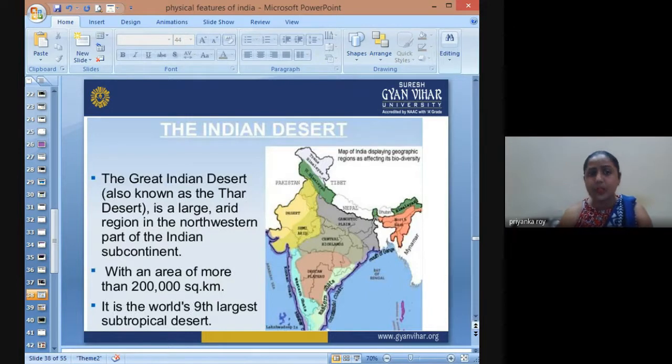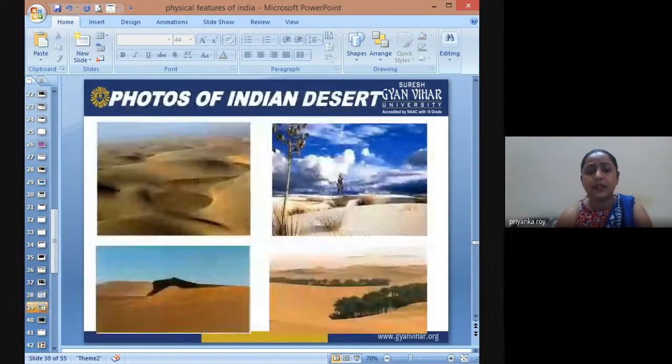So here in this image, the Great Indian Desert, known as the Thar Desert, is a large, arid region in the northwestern part of the Indian subcontinent, with an area of about 2 lakh square kilometers. It is the seventh largest, not the ninth largest. It is the seventh largest desert in the world.